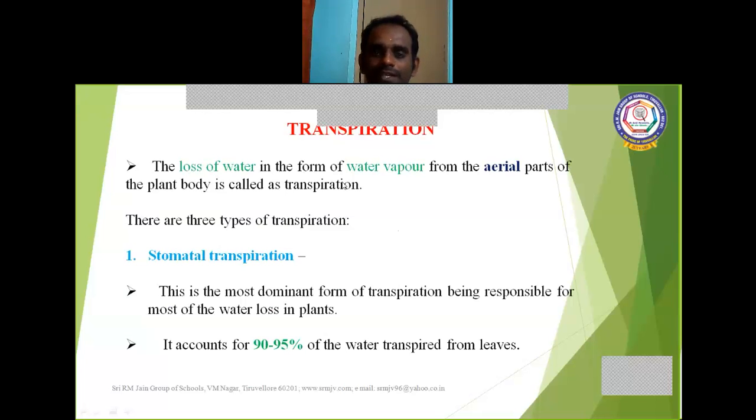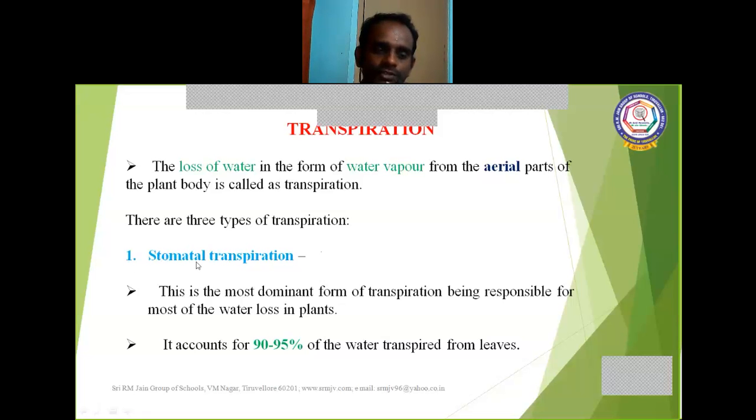Once again, the loss of water in the form of water vapor, small water drops, through the aerial parts of the plant body is called transpiration. This is a very important question. There are three different types of transpiration. First is stomatal transpiration. Second is cuticular transpiration. And third is lenticular transpiration.